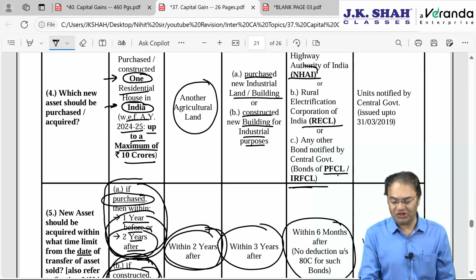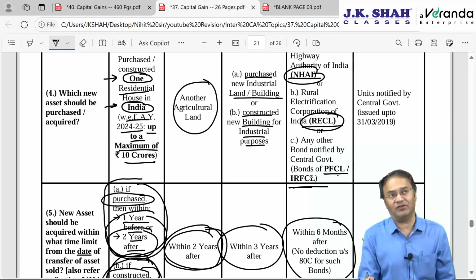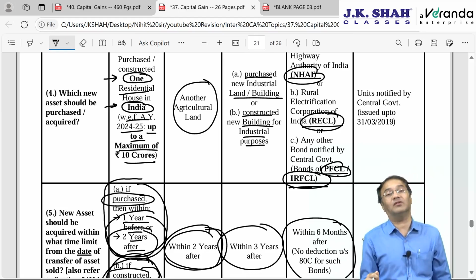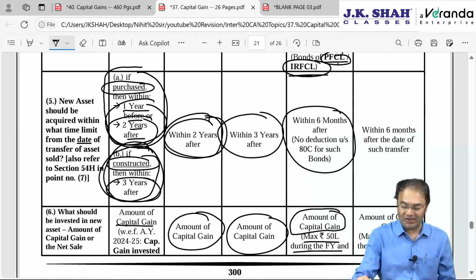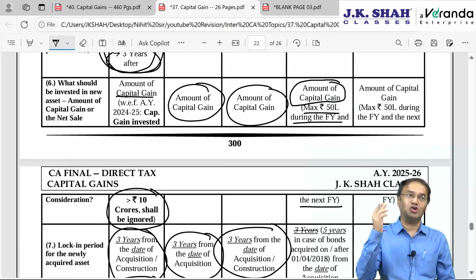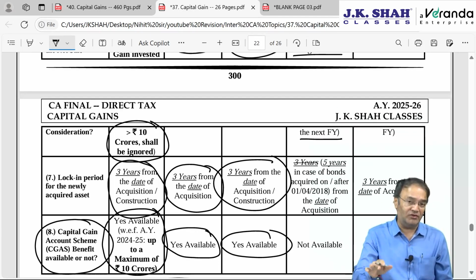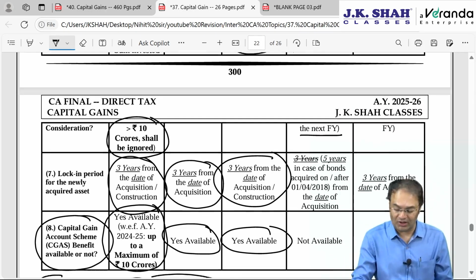It is not a limit for each type of bond. It's not you invest 50 lakhs in NHAI, 50 lakh in RECL, 50 lakhs in PFCL, 50 lakhs in IRFCL. No. Combined together for all the 4 types of bonds, 50 lakhs combined together. 50 lakh is not only the limit for the current year, it is for the next year to current year, investment in current year, next year combined together.